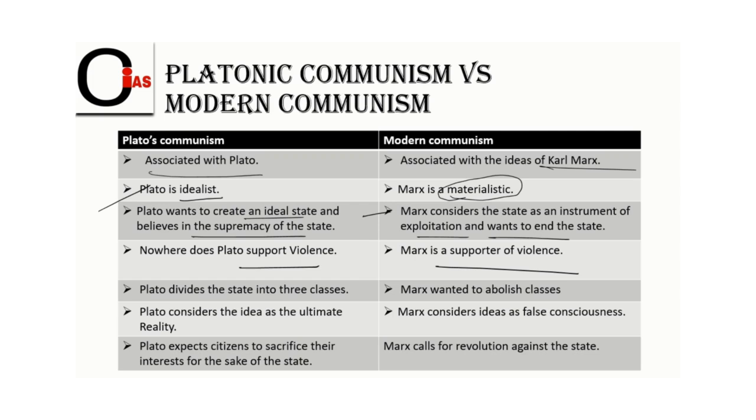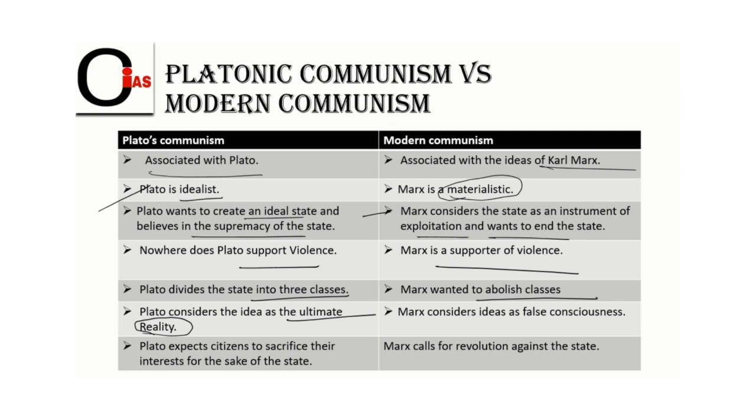At the next point, Plato divides the state into three classes. Marx wants to abolish these classes. Marx does not believe in the formation of any classes, whereas Plato believes in the formation of three classes. And the next point is that Plato considers the idea of ultimate reality. As I have told you, friends, to be a ruler, one should have the ultimate reality: how to rule, how to create a virtuous society, how to have stability in the state, and how to achieve excellence in society. That is what Plato believes in.